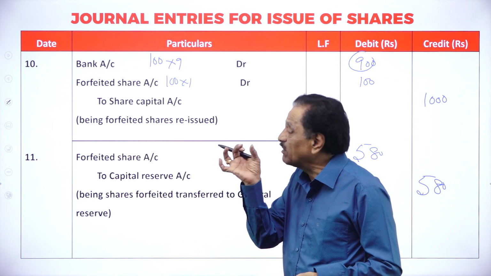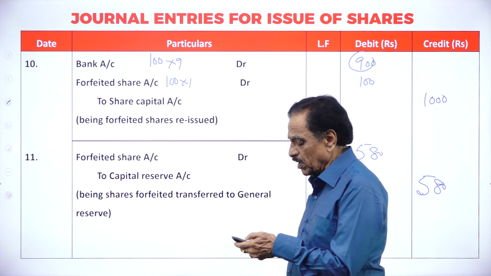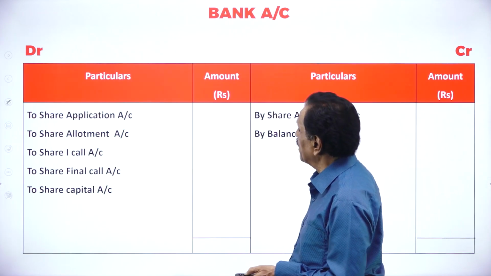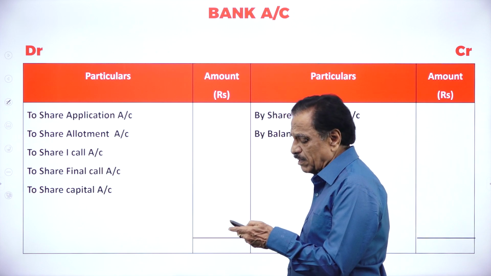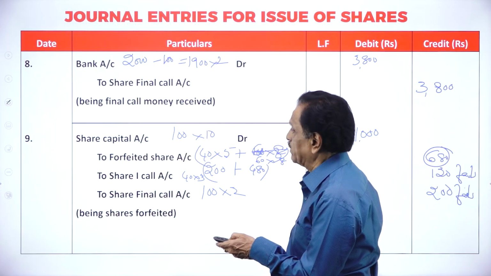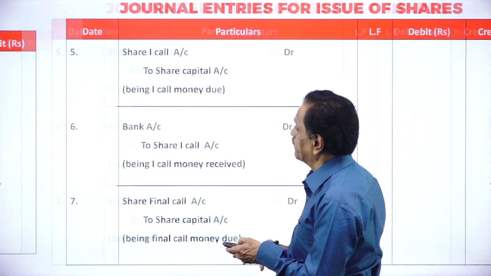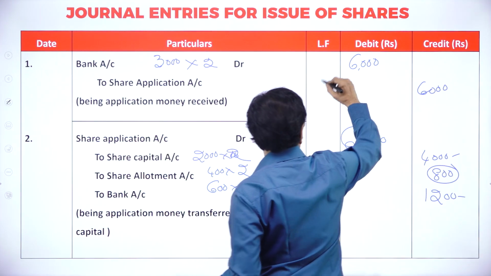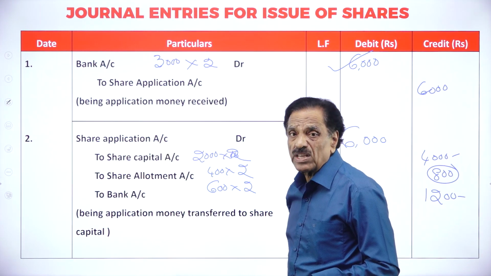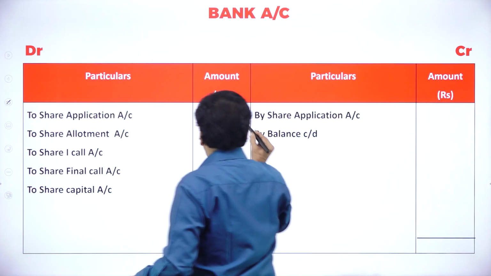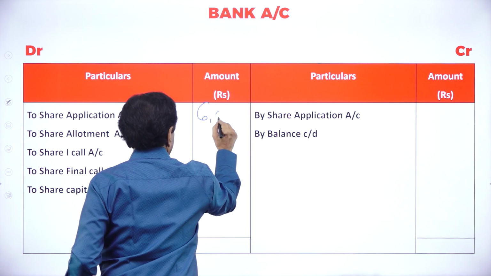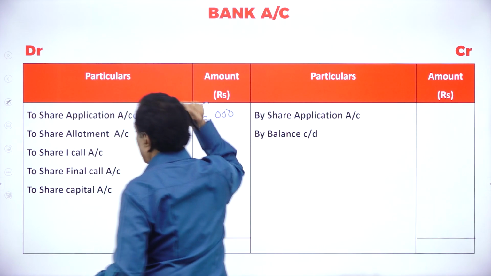Now, before preparing the balance sheet, it is better to go to preparing the bank account. Wherever the bank comes, you have to look after it. We'll go one by one. Here, how much you receive on application, how much you receive on allotment, you have to see that. So if you go to the problem, first you have to look from the beginning. Bank account, share application, how much money do you receive? 6,000 you receive. You have to put the 6,000 now. So your application is over.